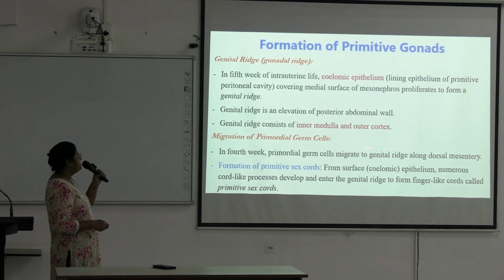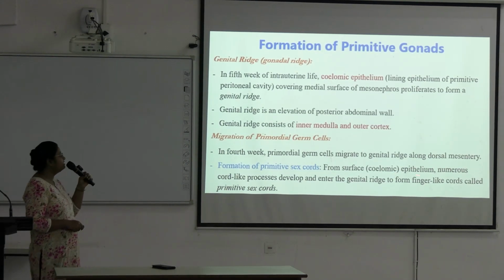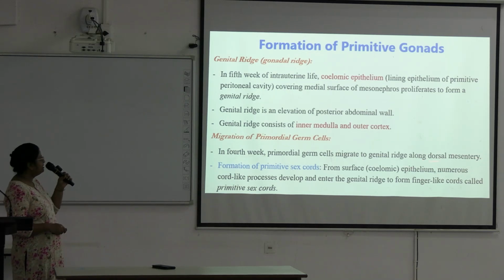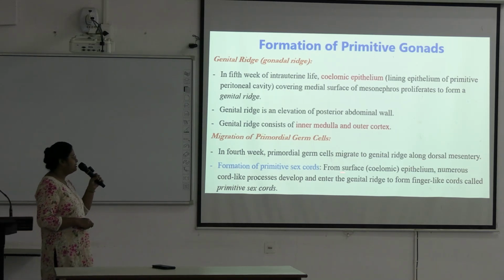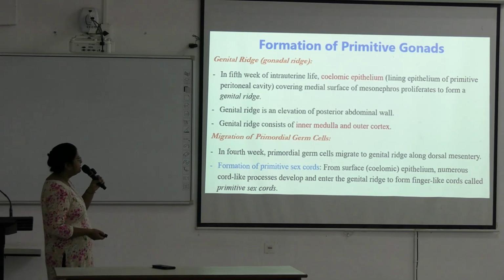Migration of primordial germ cells: in the 4th week, the primordial germ cells migrate to the genital ridge along the dorsal mesentery. Formation of primitive sex cords: from the surface coelomic epithelium, numerous cord-like processes develop and enter the genital ridge to form finger-like cords called the primitive sex cords. Next.